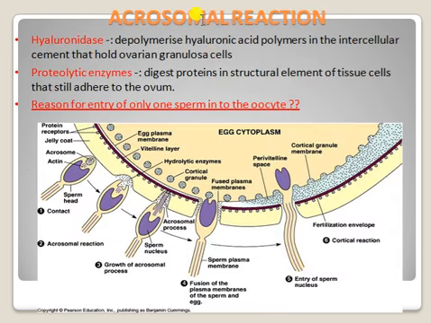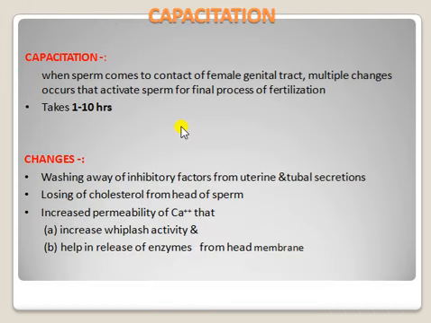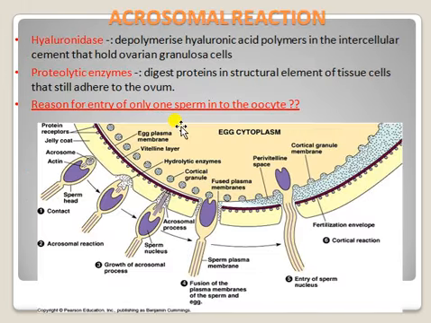So how does the acrosomal reaction happen after the release of the sperm? The sperm head binds to the egg, this is the egg cytoplasm, and once it is bound, the acrosomal reaction is set off.